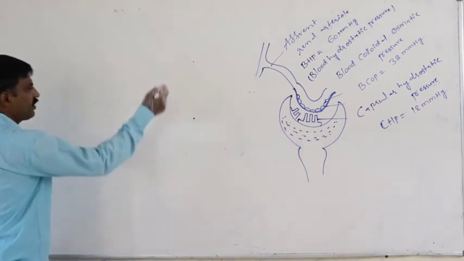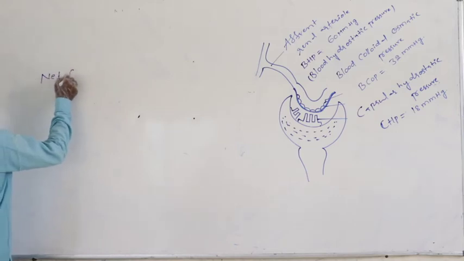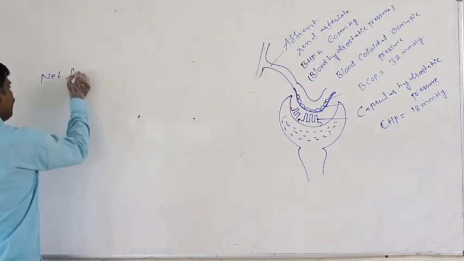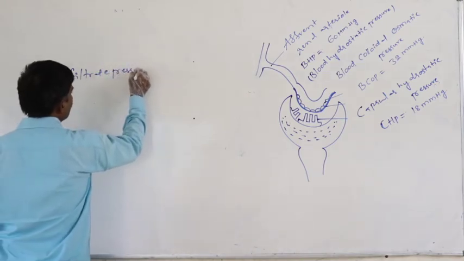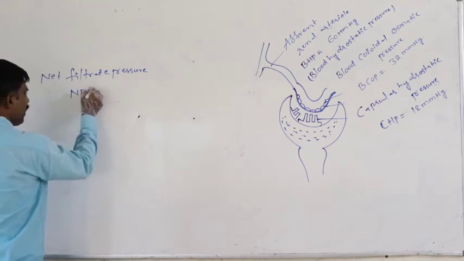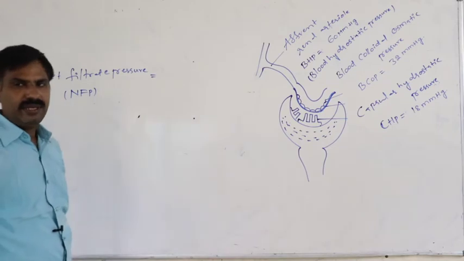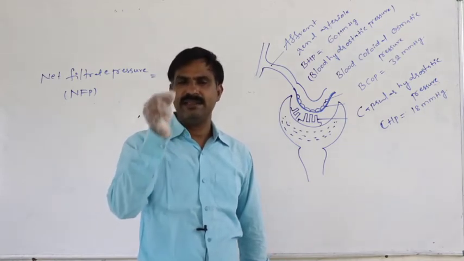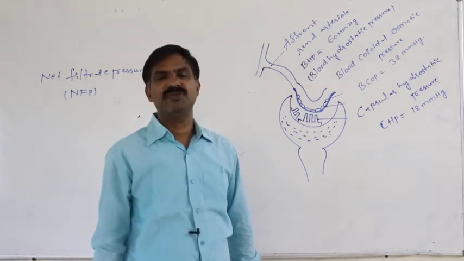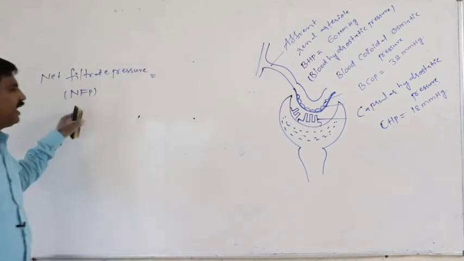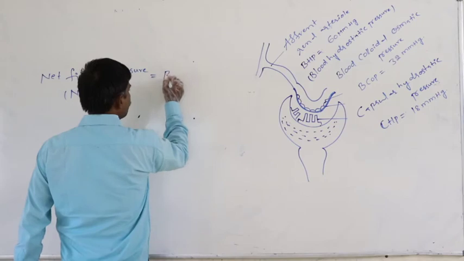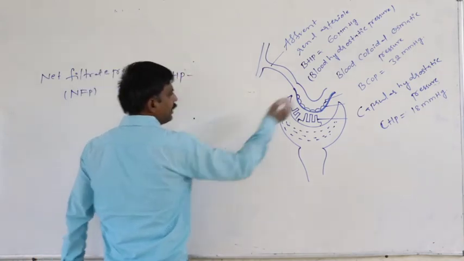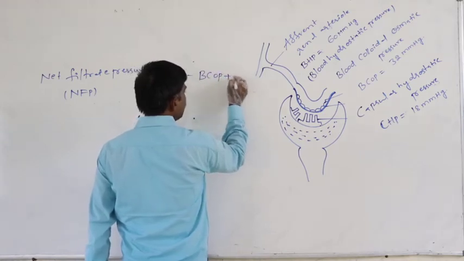Then net, how much greater is BHP than the other two, which is responsible for the filtration of the blood? That is the net filtration pressure, NFP. Net filtration pressure is how much greater the BHP is than the other two, responsible for filtration of the blood through the filtration membrane. NFP equals BHP minus BCOP plus CHP.